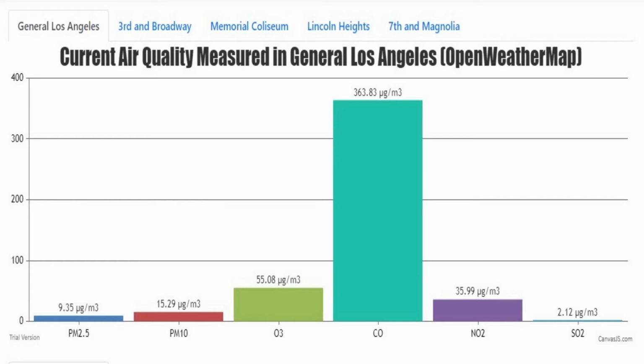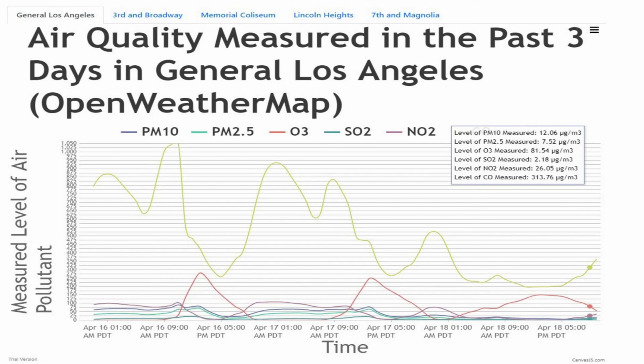Next slide, please. So this is another graph. Again, it displays the air quality, but instead of the current air quality, it displays air quality trends over the past few days, as well as the past few hours. So you can see the changes in air quality over time. Again, it is centered around the general Los Angeles area, but there will be tabs that you can display information on specific areas. Next slide, please.